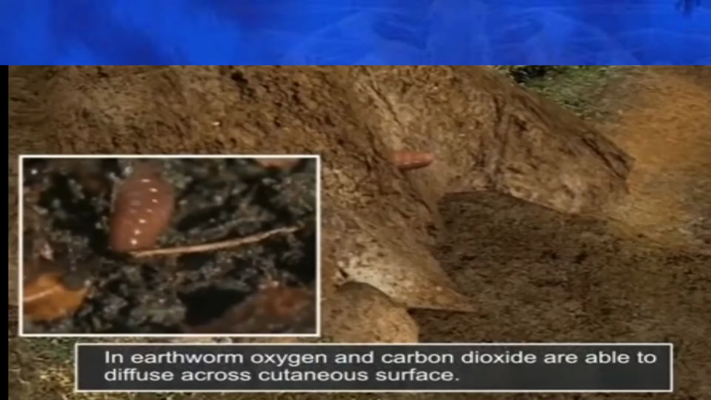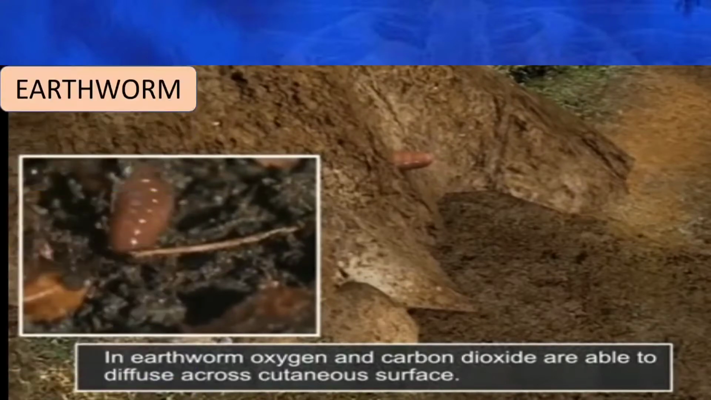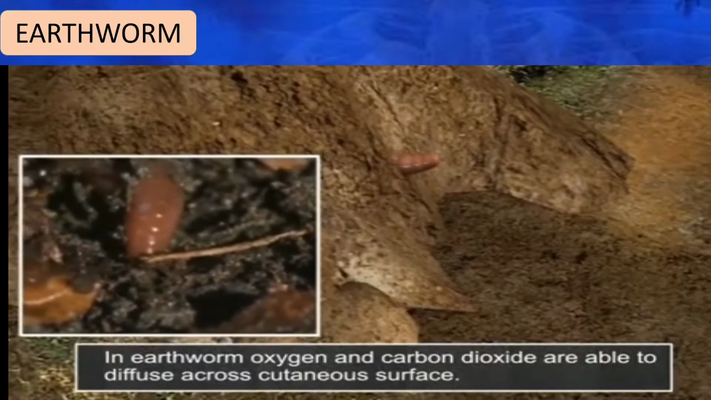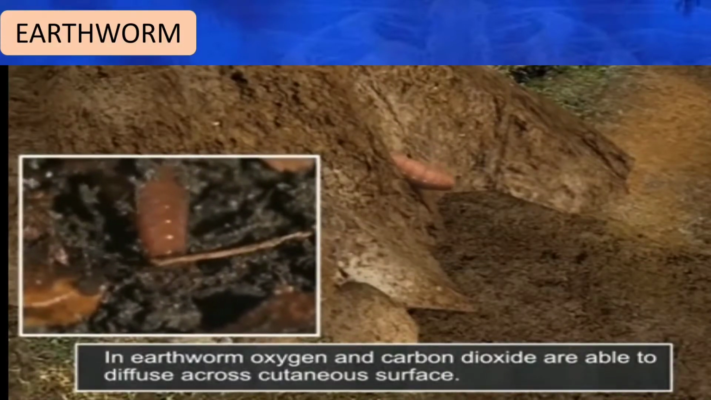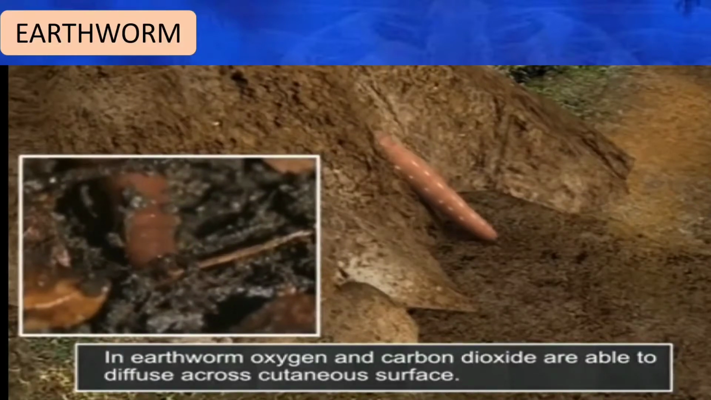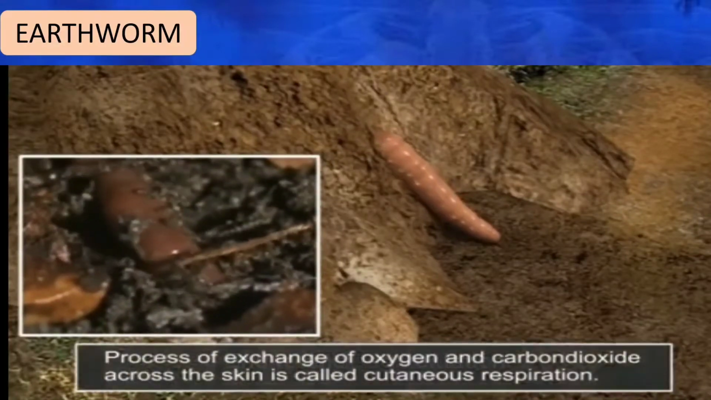Now let us see breathing in the earthworm. How does breathing take place in the earthworm? Does it take place in the same way as in the cockroach? In the earthworm, oxygen and carbon dioxide are able to diffuse across the cutaneous surface. Now what is cutaneous? Cutaneous means the skin surface.